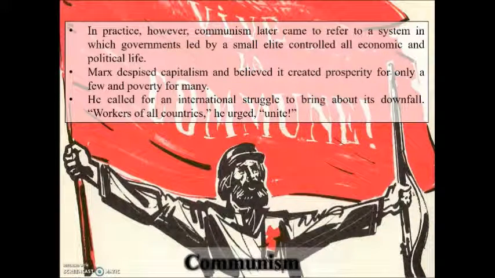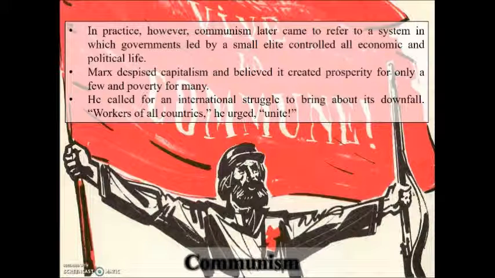In practice, however, communism later came to refer to a system in which governments, led by a small elite, controlled all economic and political life. As we look into communism, you're going to find out that all of the profits in the end were not shared. In the second half of the year, we're going to study the Soviet Union, and how only a small elite of people in the government really still controlled all of the wealth in society or in a country.